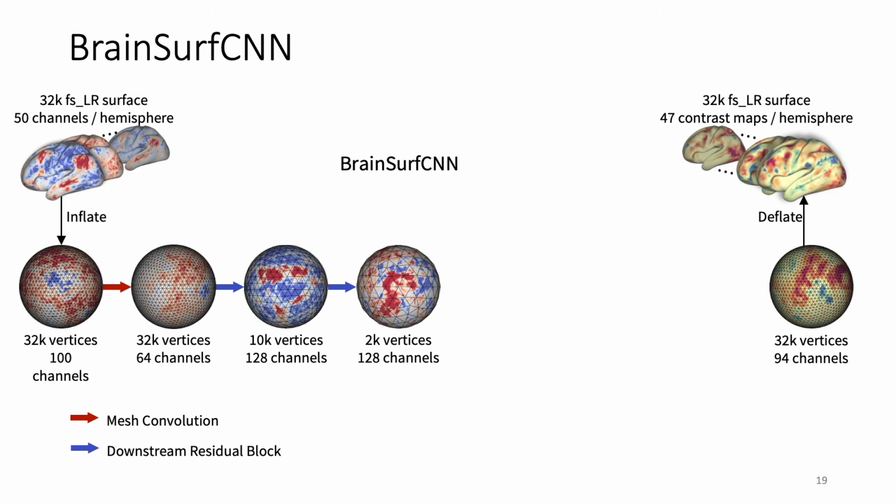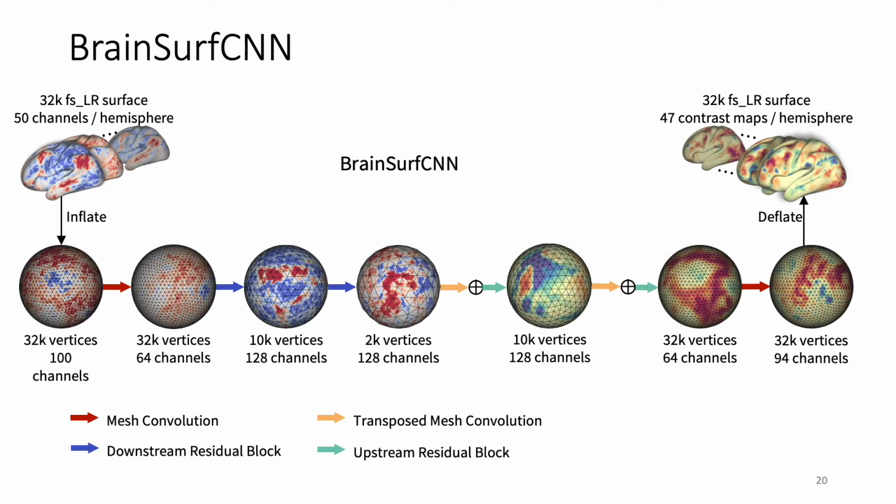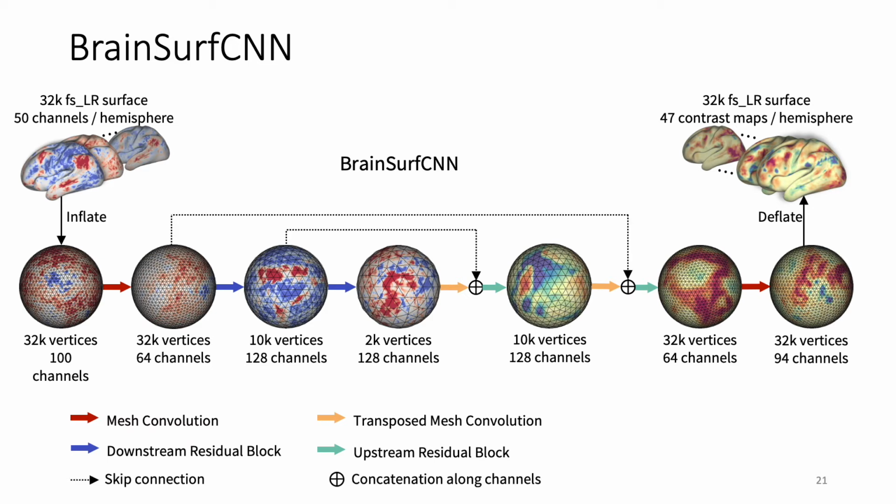BrainSurfCNN has the architecture of the U-Net, commonly used for segmentation. It has one downward branch that doubles the number of channels at each level, and the resolution decreases from 32,000 to 10,000 and 2,000 vertices. The upward branch has the inverse structure to recover the original resolution. There are also skip connections from the downward to the upward branch that improve the predictive quality.